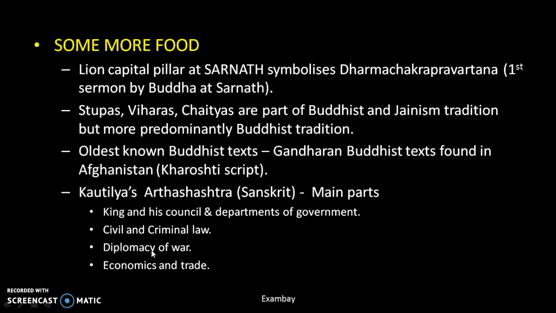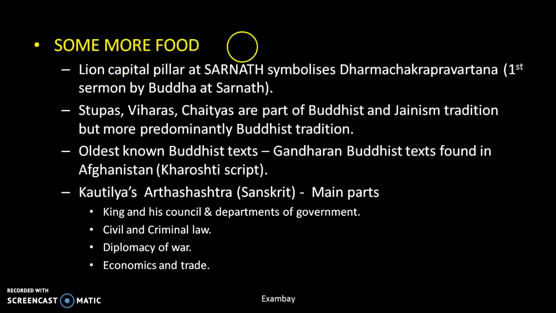Okay, then we have some more points, some more food, because we are aspirants and our food, literary food, is our knowledge. Lion capital pillar at Sarnath symbolizes Dharmachakra Pravartan. I've already told that. Then stupas, viharas, and chaityas. These are three main things. You can remember them. They are the symbol of Buddhism as well as Jainism, but predominantly Buddhism. Most of the stupas, viharas, and chaityas are Buddhist, while some of them are Jain.